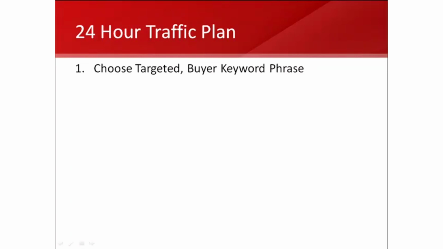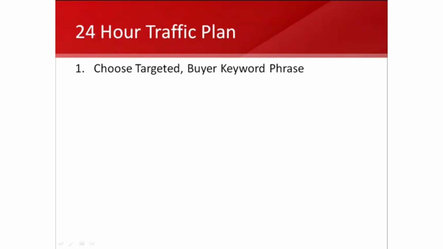The main focus here is to narrow down on a targeted buyer keyword phrase that's related to your niche. I'm going to show you on the screen how to do that, but you can use the AdWords keyword tool. You just type in the root domain name. So for example, if you are a business in Tulsa, Oklahoma, you might say Tulsa chiropractors, and see what kind of keyword options come up that way.